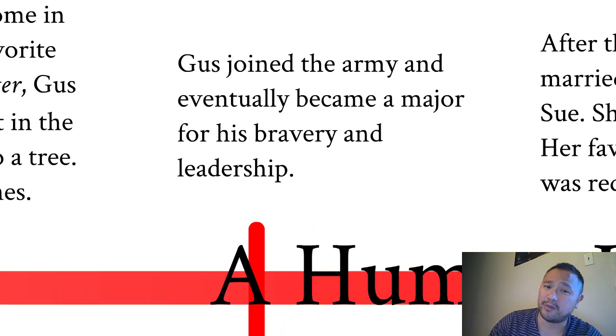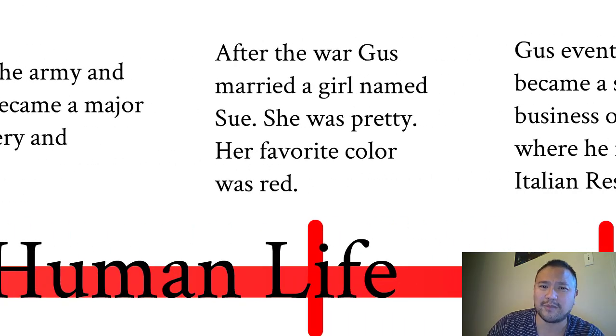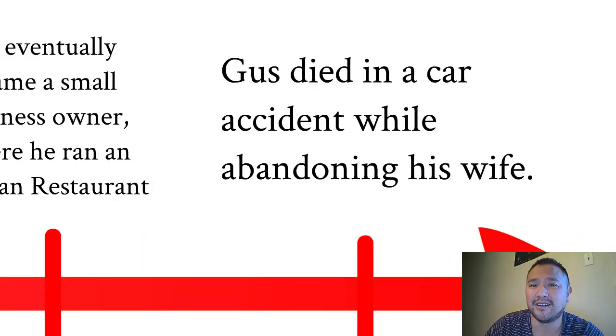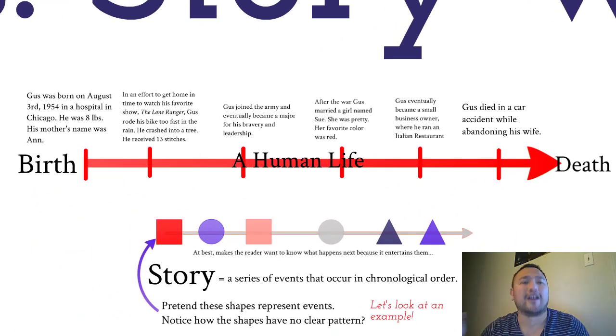Gus joined the army and eventually became a major for his bravery and leadership. After the war, Gus married a girl named Sue. She was pretty. Her favorite color was red. Gus eventually became a small business owner where he ran an Italian restaurant. Gus died in a car accident while abandoning his wife. That escalated quickly, right? All right, so that's like a human life in a nutshell. And a lot of lives are like this. They're only interesting insofar as some events are interesting, or maybe we know the person, or we know some of the people involved. But stories aren't necessarily things that have a plot, right?